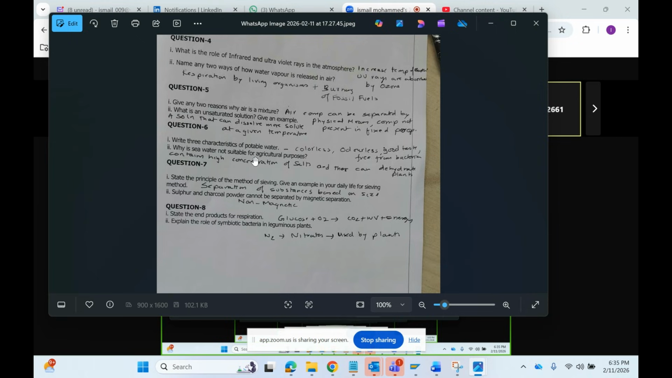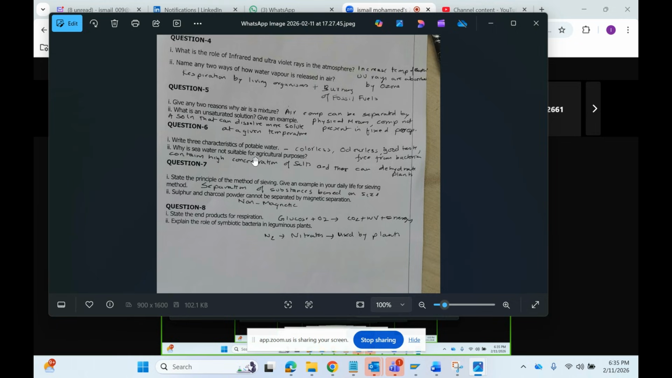Air is not a universal solvent. Water is the universal solvent. Air does not have a chemical formula, and the components of air can be separated by physical means. Because of all these things, it is a mixture.